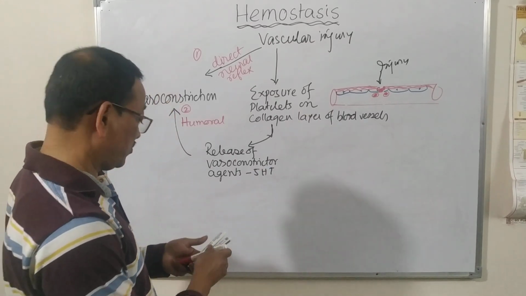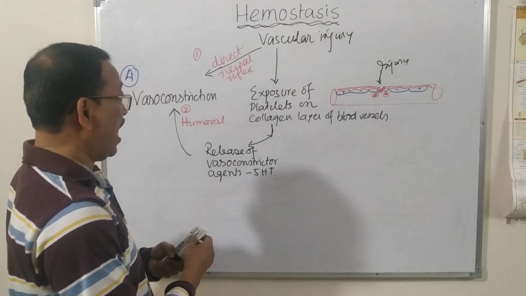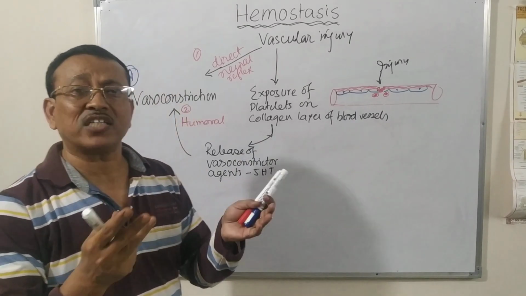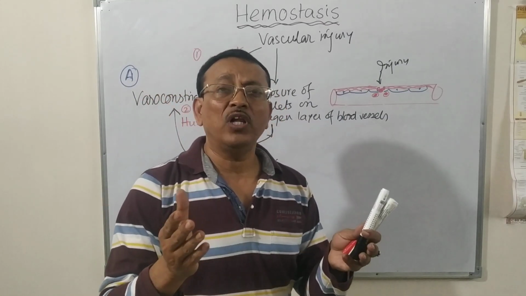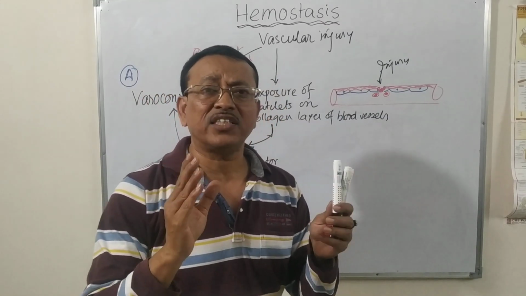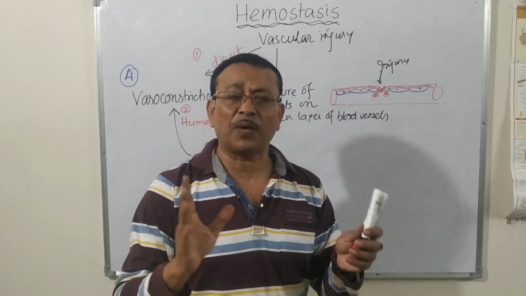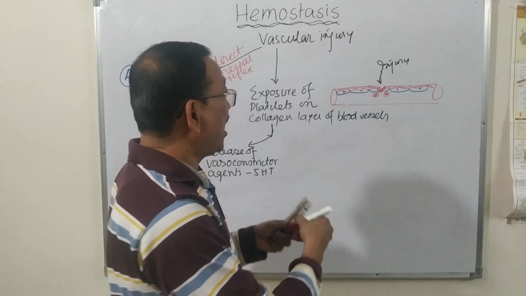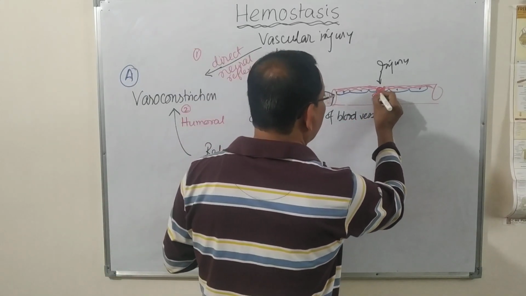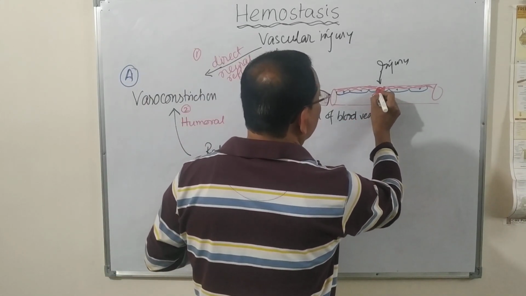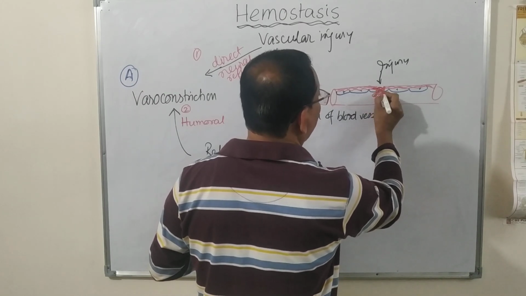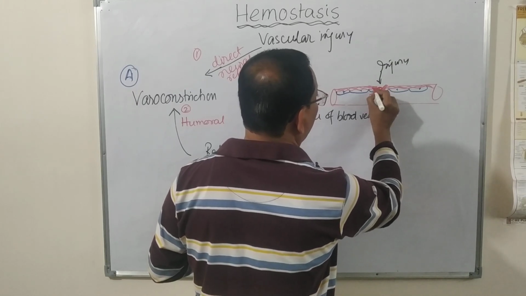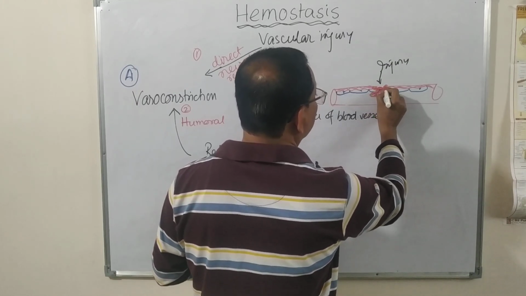Now what happens? As the platelet walls are now damaged, there are some characteristic changes of the platelets. They will swell up and form some pseudopodia.